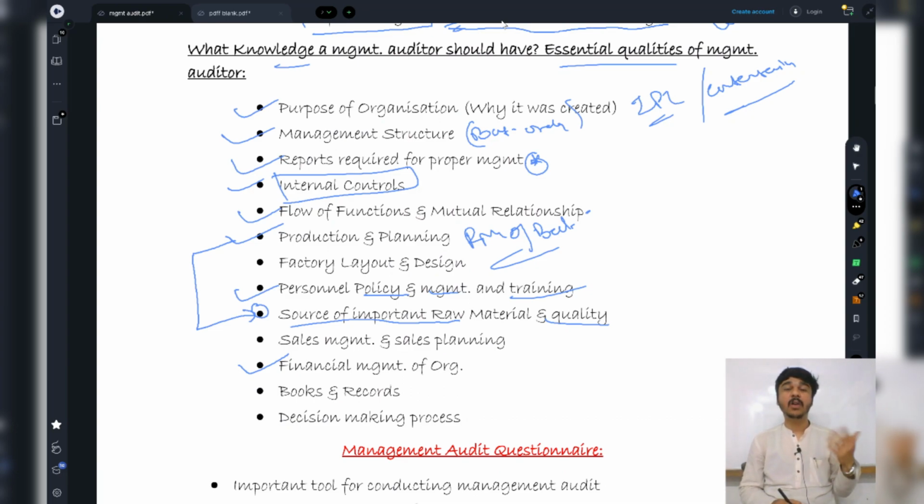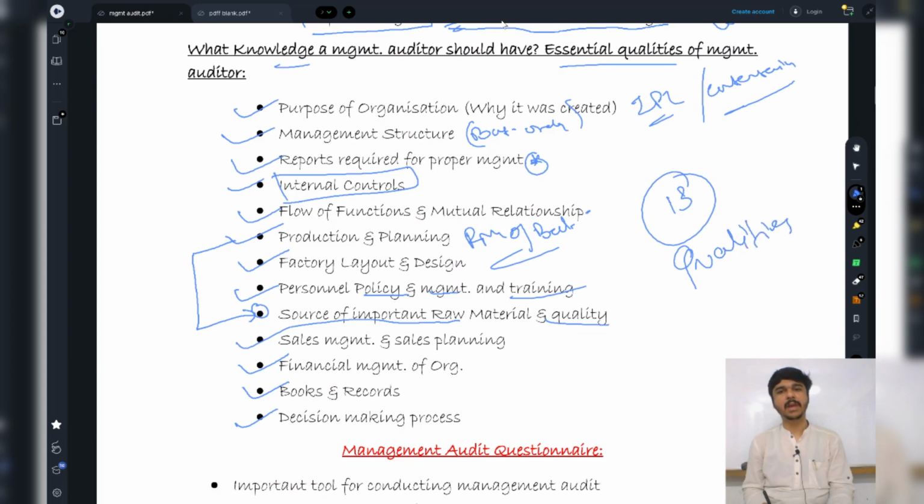Yes. Now next thing, what comes up? The decision making process. I should have knowledge of the decision making process. Same way I should have a knowledge of the factory layout and design, the books and records, and the sales management and sales planning. These are in total 13 points. These are called the qualities of a management auditor. This is basically the essential knowledge that a management auditor should have.